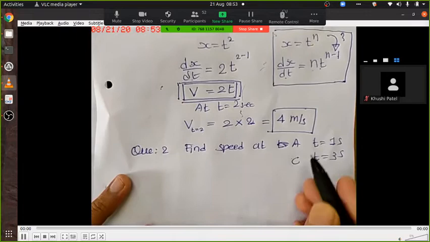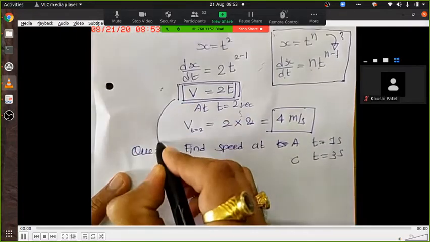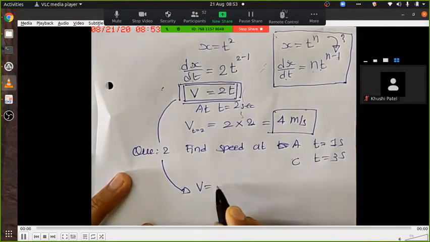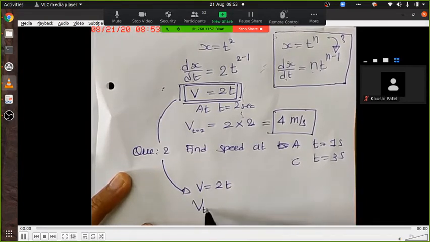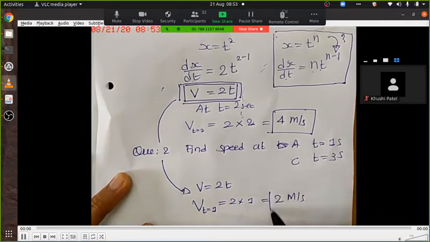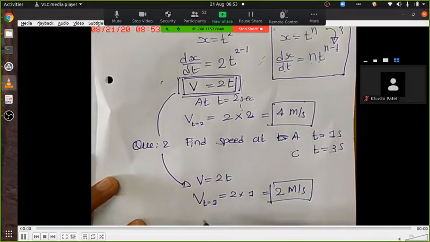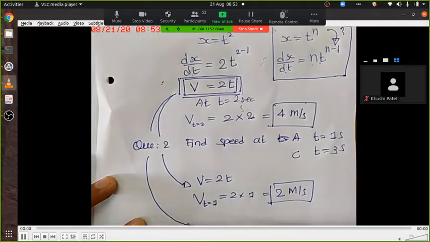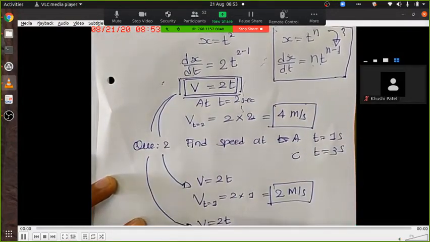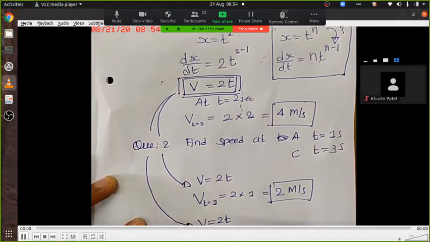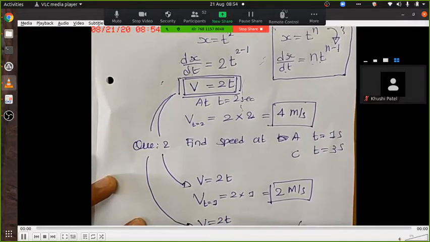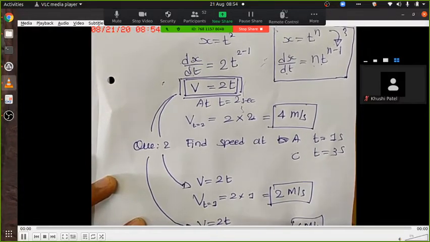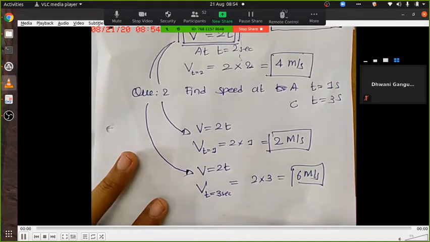At t equal to 1 second, to find it, same formula I am using here. V equal to 2t. So V at t equal to 1, I'll write 2 into 1. Answer is 2 meter per second. Okay. Same I'll use here, v equal to 2t. At which time do we have to find? At 3 seconds. So it is 2 into 3. Answer is 6 meter per second. See, how quickly the answers are coming.